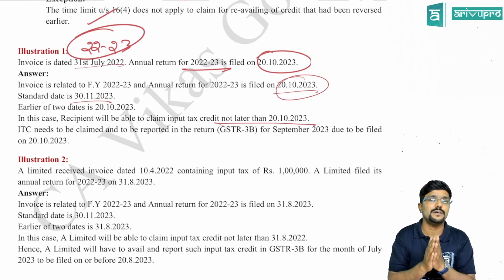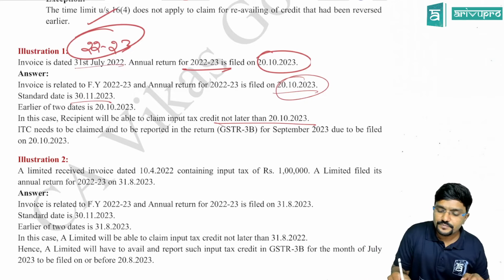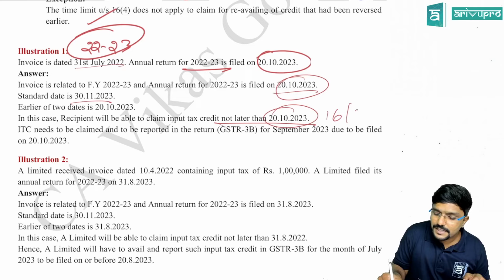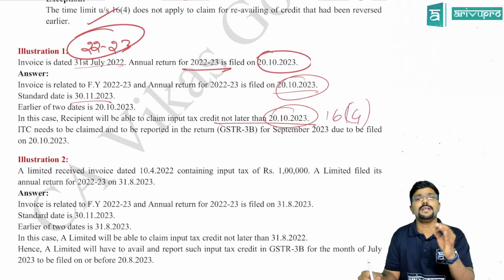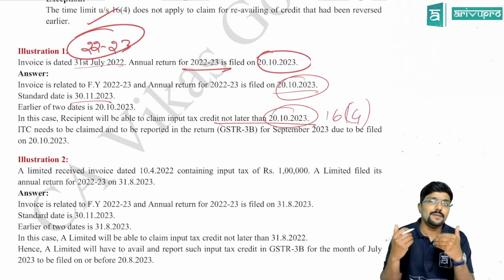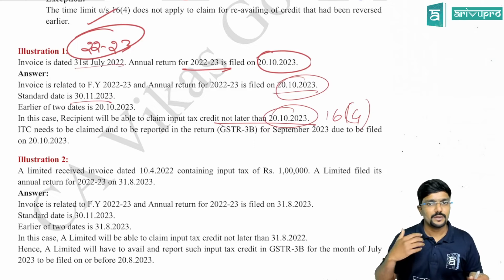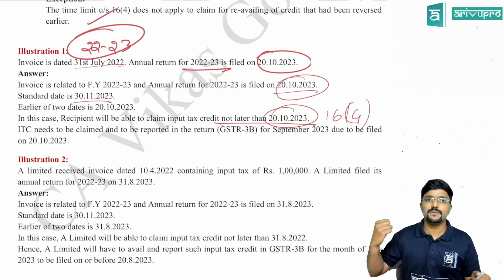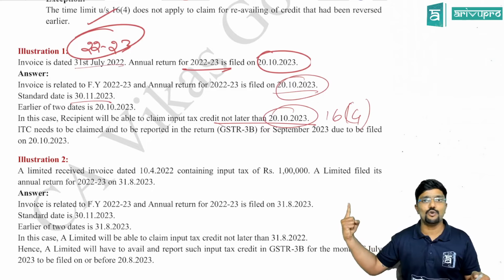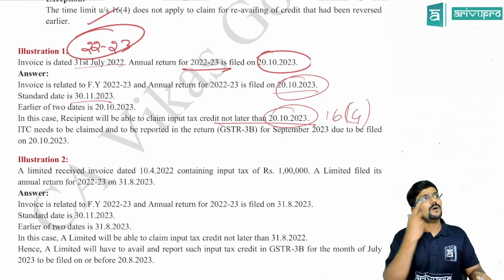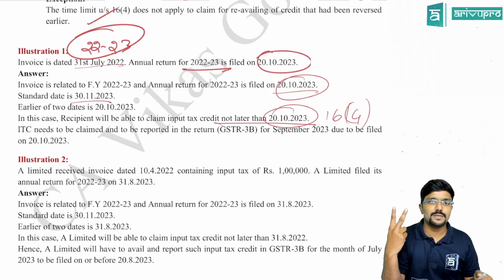What are they trying to tell you? As per 16(4), you can claim the credit within 20th October at maximum. But how will you actually claim the credit? By filing GSTR 3B. By filing GSTR 3B, you will give the details of your outward supply and how much the output tax was. Then on your inward supply, what is the input tax you are eligible to claim?